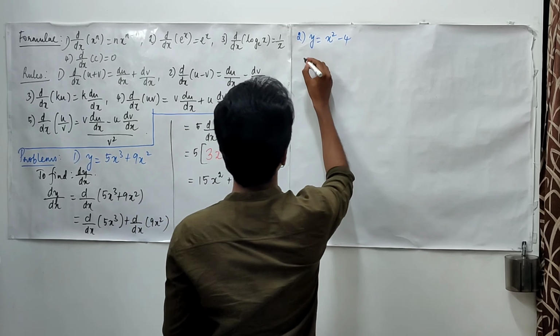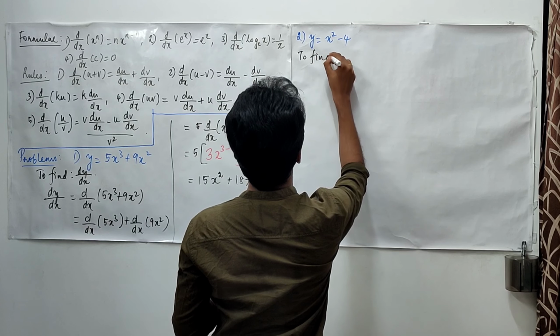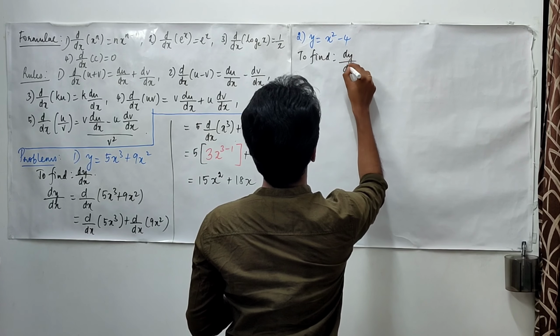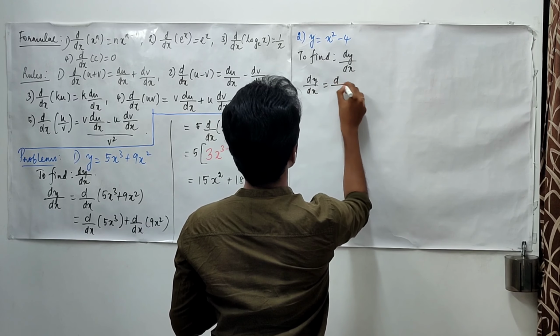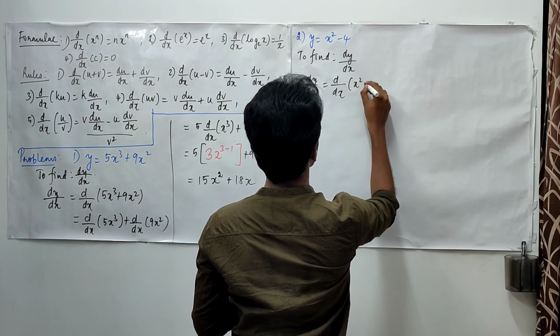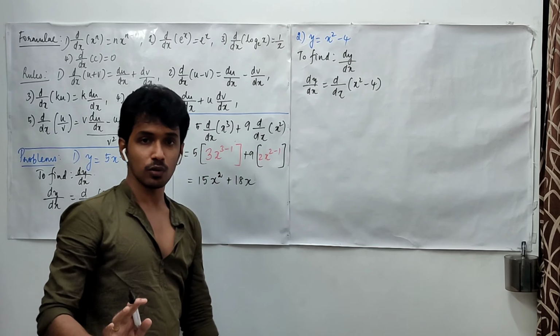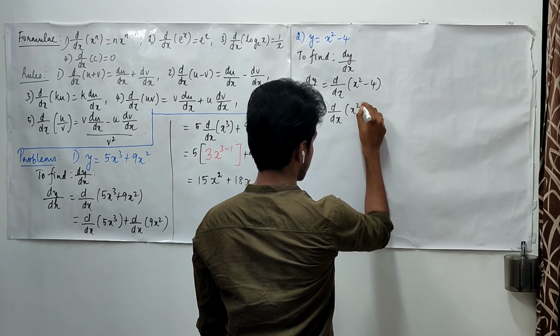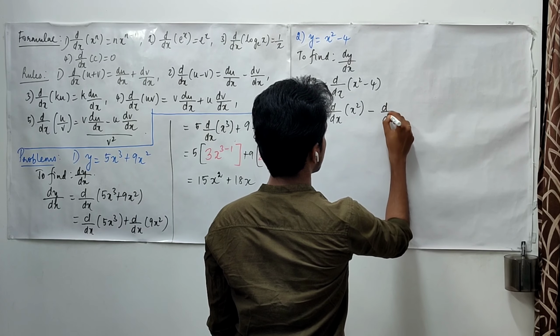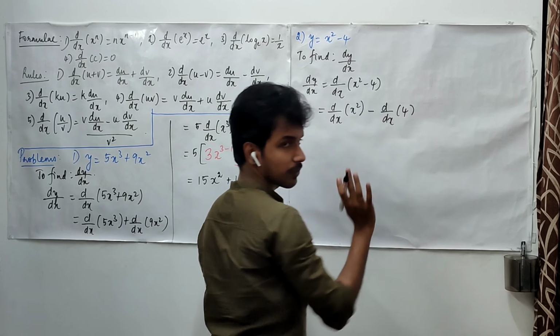Here let us find dy upon dx. So dy upon dx is d upon dx times of x square minus 4. Now what should we do? We have to split this: d upon dx of x square minus d upon dx of 4.